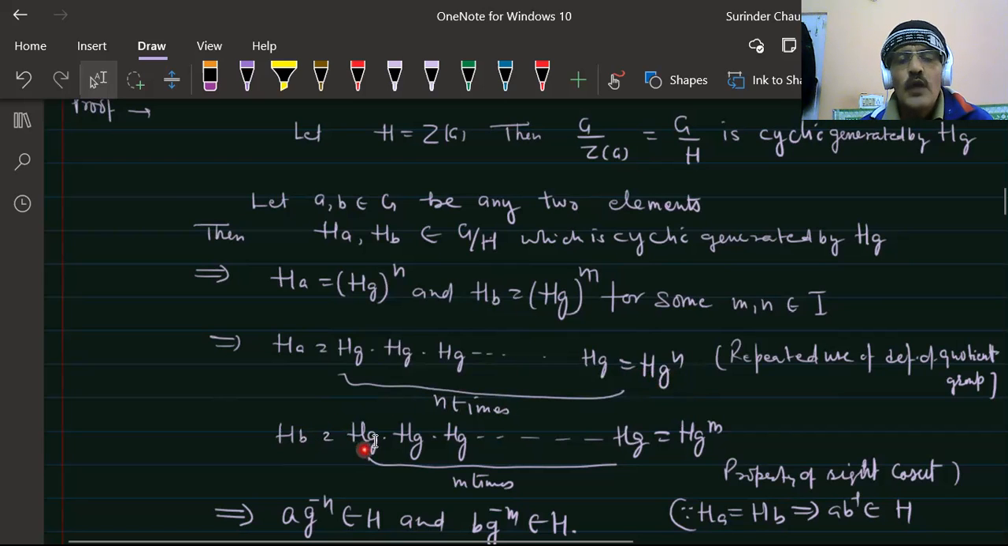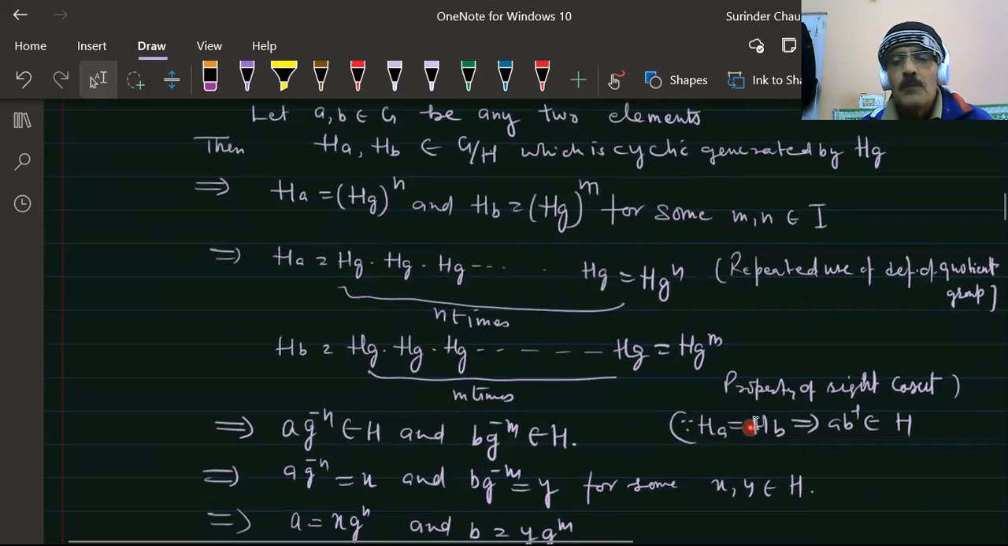Similarly, Hb is equal to Hg into Hg into Hg repeated m times, which by the repeated application of the quotient rule is equal to (Hg)^m. Now, because Ha = Hb implies ab^{-1} belongs to H.